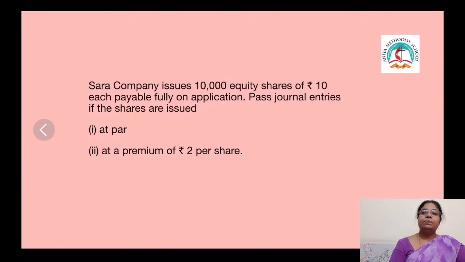Now let's do a problem. Sarah Company issues 10,000 equity shares of ₹10 each, payable fully on application. Pass journal entries if the shares are issued at par and at a premium of ₹2 per share. So you have to record the journal entries for the sum. We'll see how to record the journal entries.